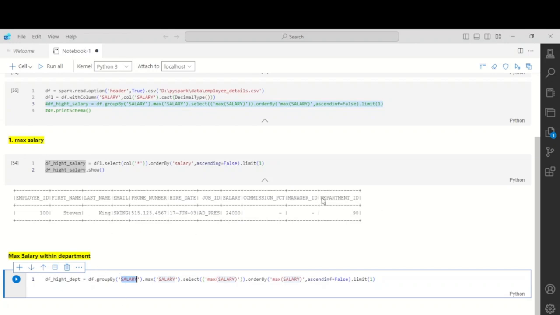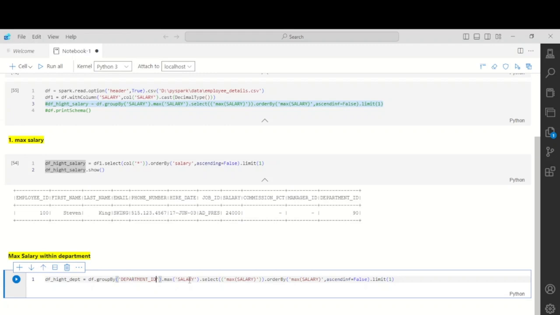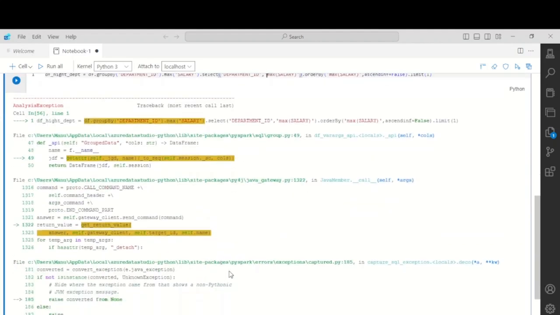Then for the maximum salary, we select max salary and department ID. Let's select that as well. Now we have to order it by the salary and run this.